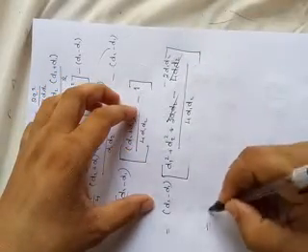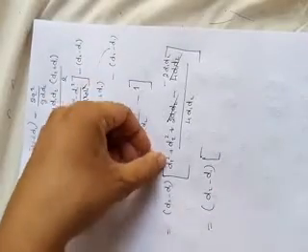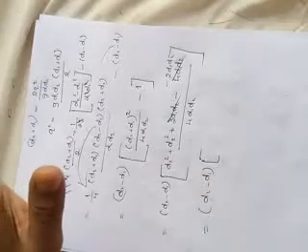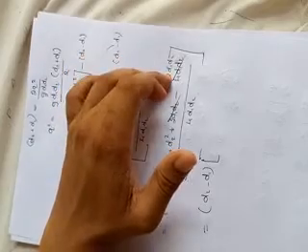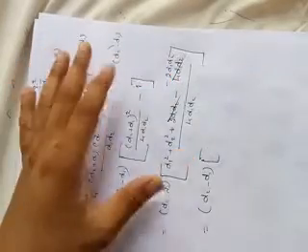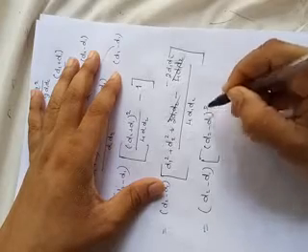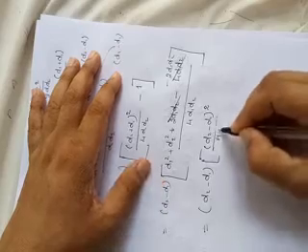So the equation will become d2 minus d1 into d1 square plus d2 square minus 2 d1 d2, which is d2 minus d1 whole square, right? Is it correct? d1 square plus d2 square minus 2 d1 d2 is the d2 minus d1 whole square, correct? Divided by 4 into d1 into d2.